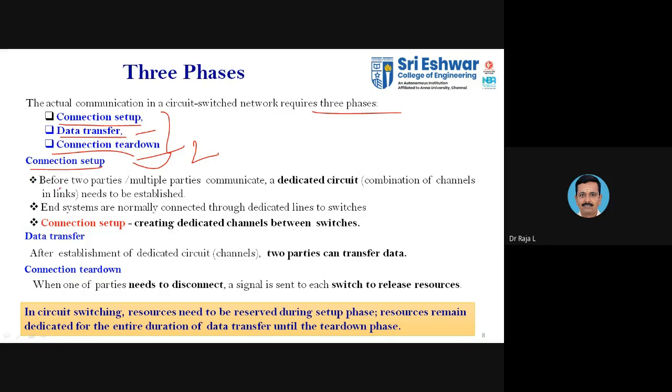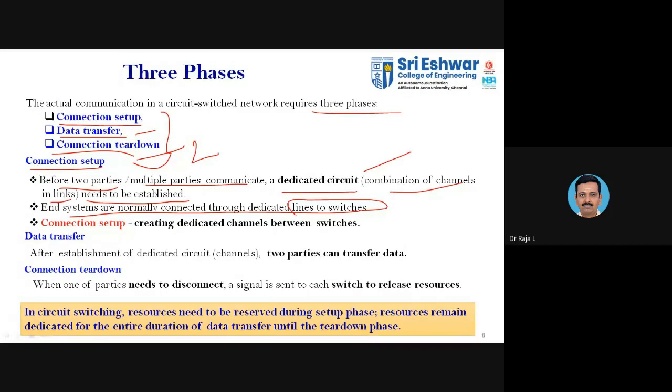Connection setup: before two parties or multiple parties communicate, that is before you start your data conversation, we have to set up a dedicated circuit, the combination of channels and links. The end systems are normally connected through these lines to the switches. Only with the help of the switches will we make use of the cables. Those cables are physical cables that will be connected with the switches with the help of connectors.